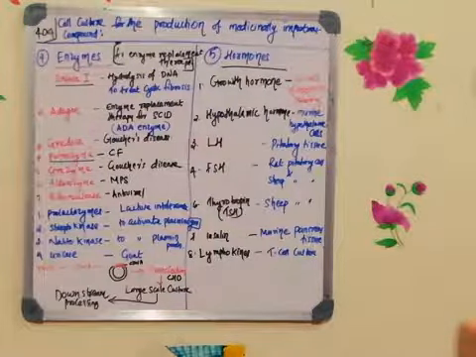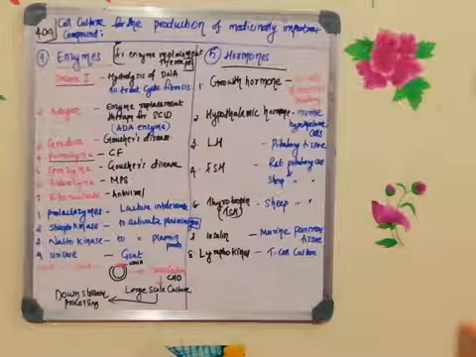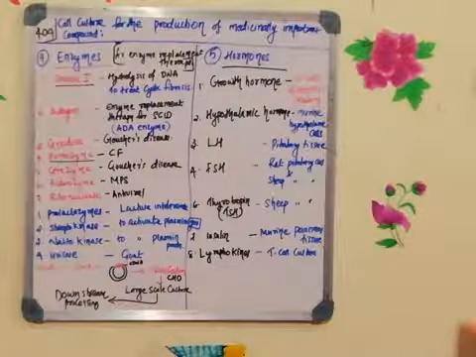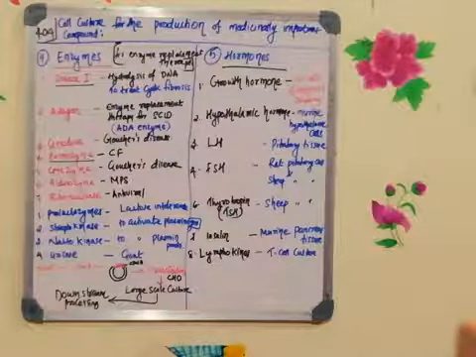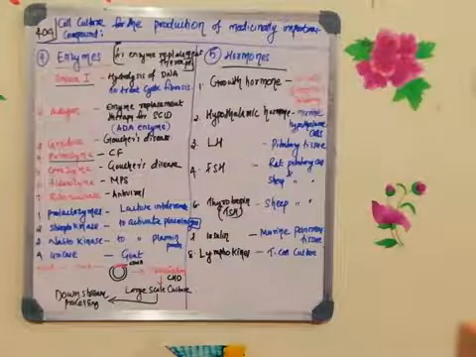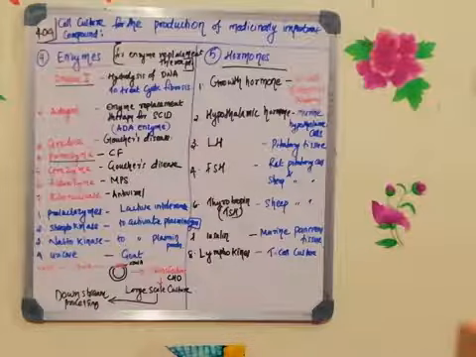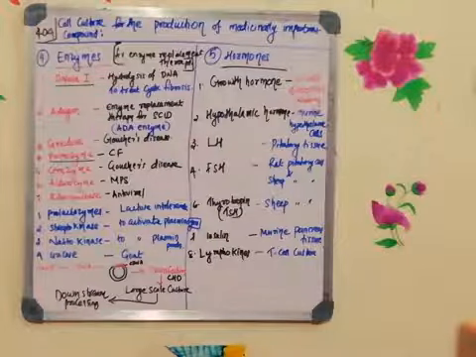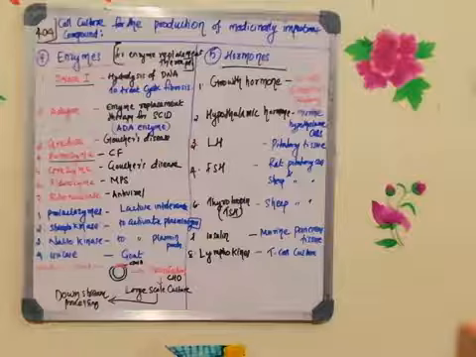Next is follicle stimulating hormone. Follicle stimulating hormone is also used for treating infertility. So for infertility treatment we need follicle stimulating hormone. This follicle stimulating hormone can be synthesized by culturing rat pituitary cells or sheep pituitary cells, or you can go for recombinant DNA technology.